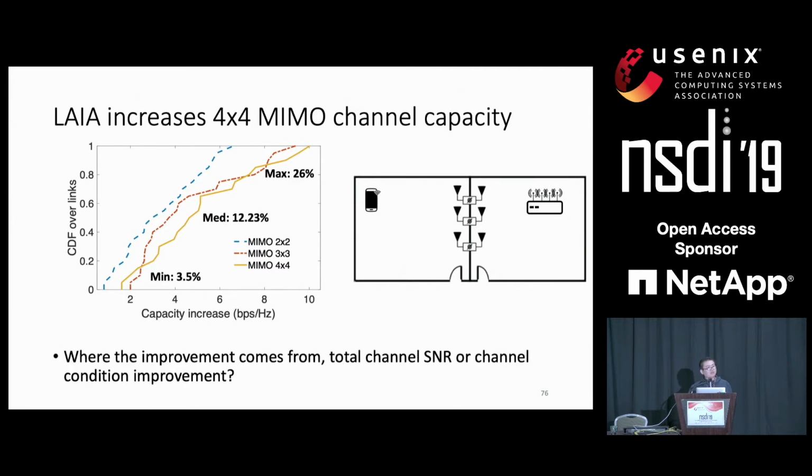So we can always observe a very huge improvement, but we ask the question: where does the improvement come from? For a MIMO channel, the improvement can come from 2 aspects: the increase of the SNR or the decrease of the channel conditioning.